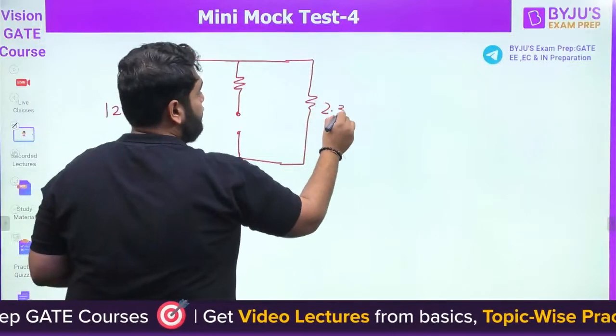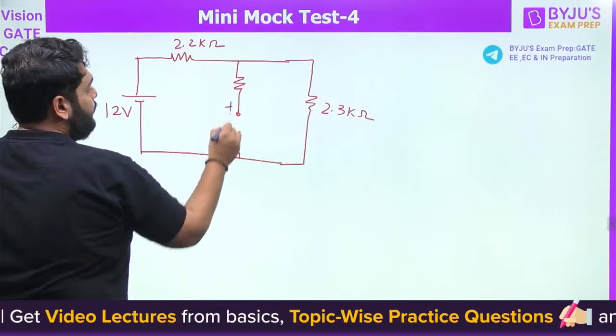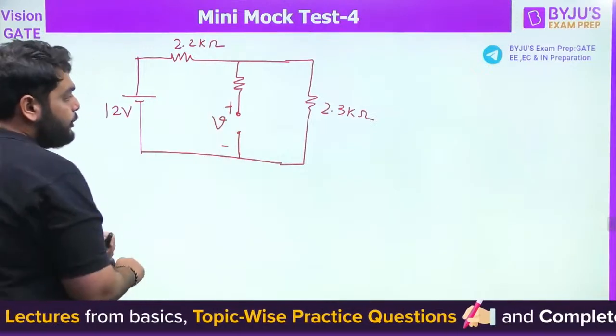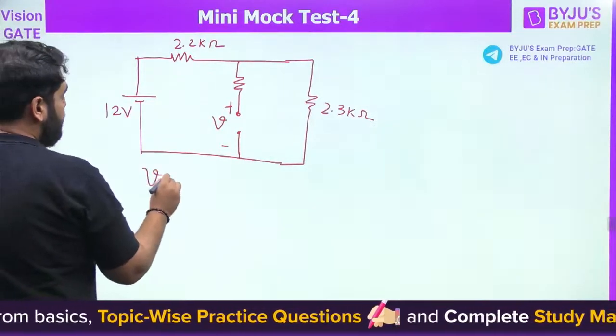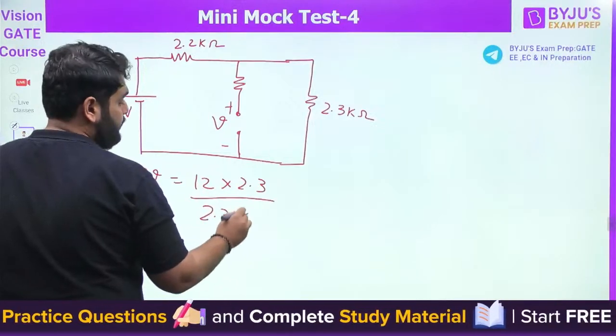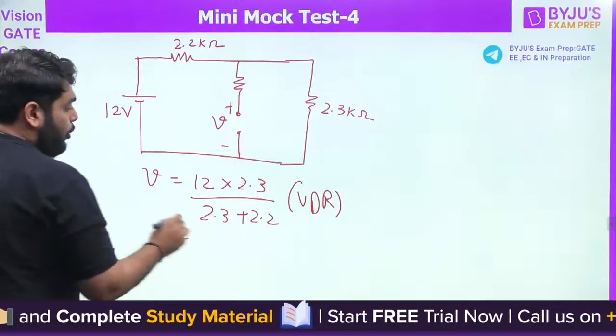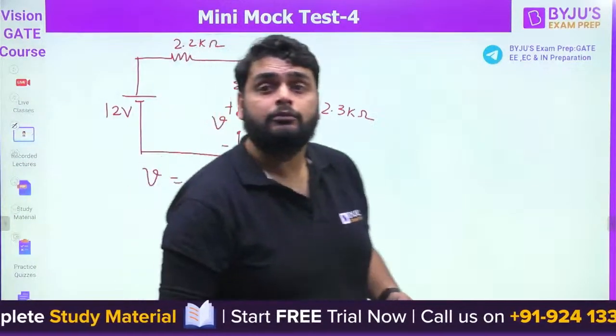It is 2.3 kilo ohm. It is 2.2 kilo ohm. Now I need to find out this voltage V. So V is equal to 12 multiplied by 2.3 divided by 2.3 plus 2.2. Simple voltage division rule.